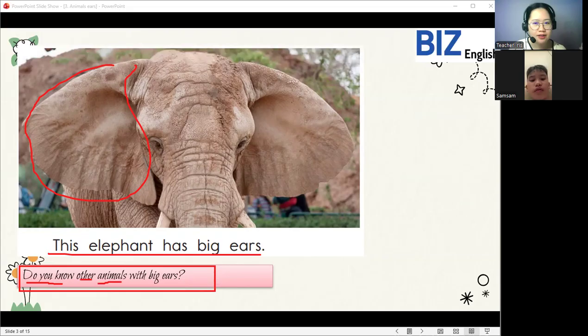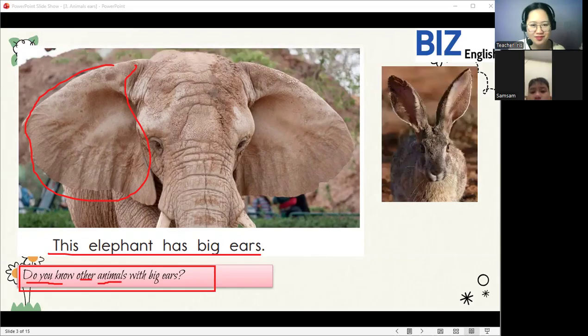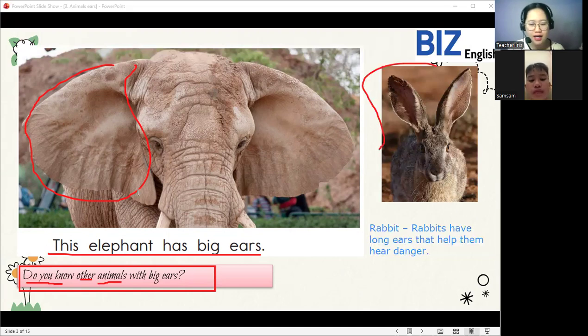What animals? Let's look at our animal. This one. What animal is this? This is a rabbit. Very good. So one example that we have that has big ears is a rabbit.